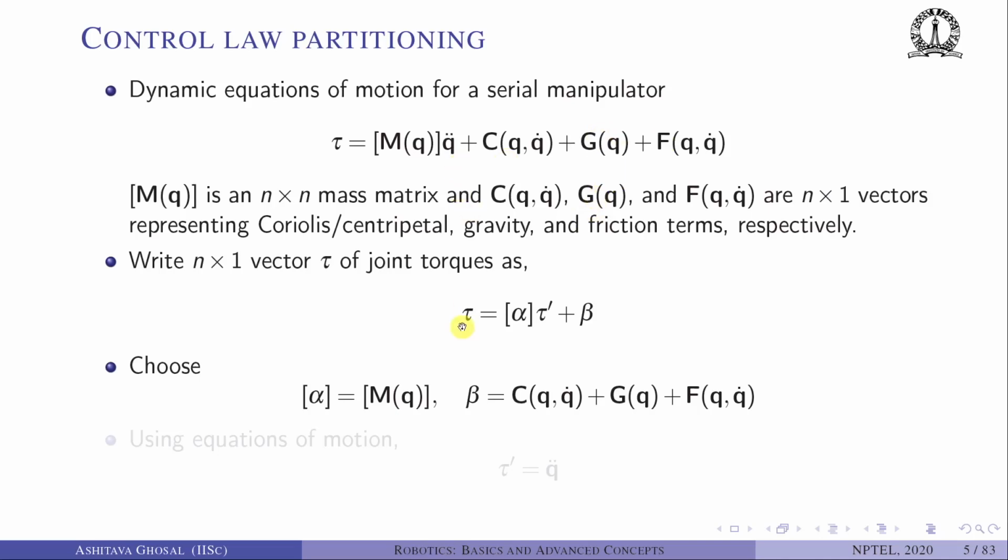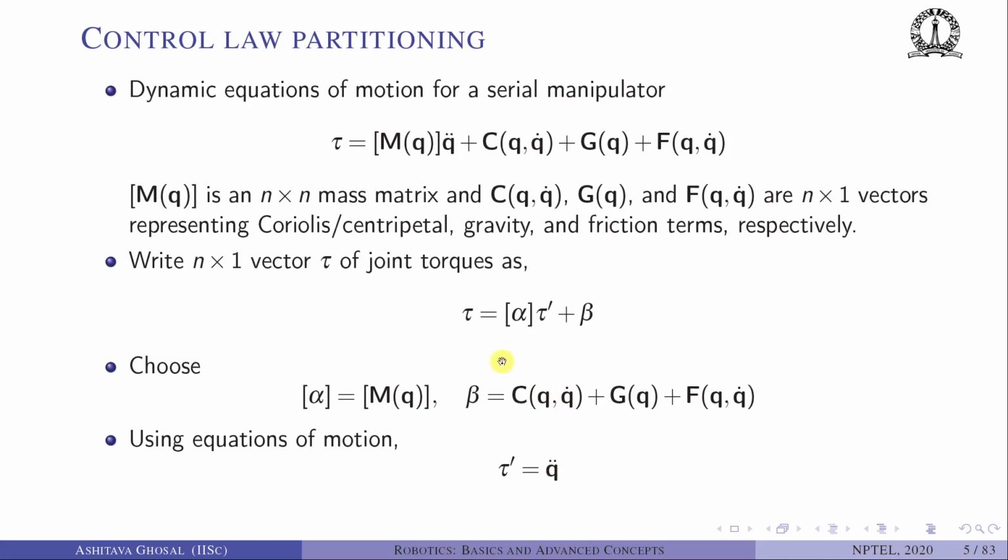So everything will cancel out. This beta, C plus G plus F, will cancel out on this side. And then the mass matrix is invertible, so we can remove the mass matrix from both sides. And hence we will be left with one equation, which is tau prime is equal to q double dot. This is the starting point of this computed torque control scheme, or what is called control law partitioning.